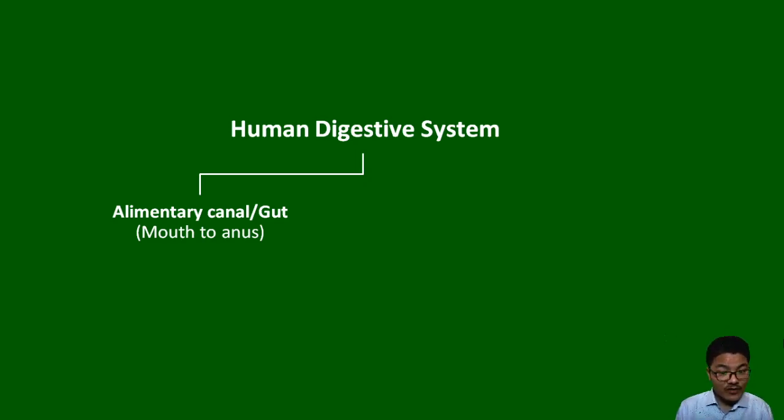So from mouth to anus, food passes and breaking down or digestion of food occurs. So the alimentary canal or gut is the tube or channel through which the food passes. It starts from the mouth and ends at the anus.